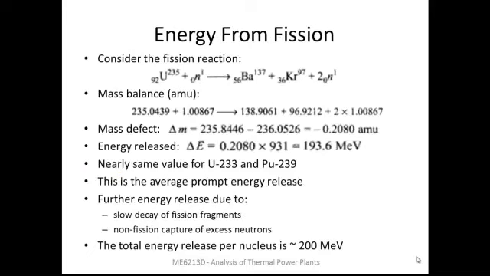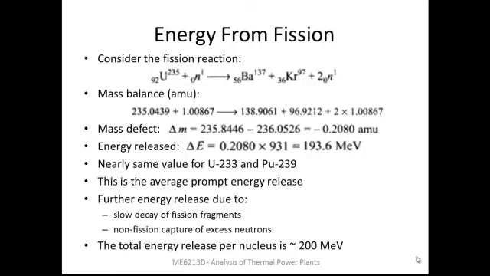Now this quantity is a prompt energy release, meaning that it is immediately released after the fission. There could be subsequent release of energy also, which happens slowly. That is because of the slow decay of fission fragments. As we have seen earlier, the decay can proceed in stages, so each stage could release a little bit of energy. And again, some of the neutrons may get captured by nuclei and don't take part in fission.